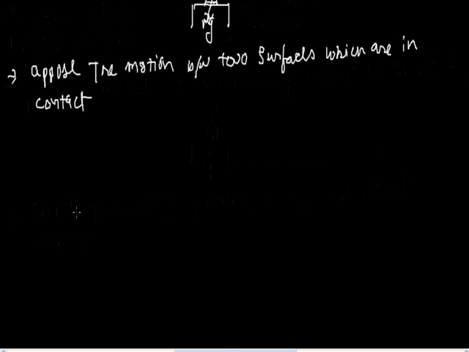That means, let's say a block is on a rough surface. When we apply a force to move it in the forward direction, it experiences a backward force that opposes the motion. That force, applied by the earth over the block, is called friction force.